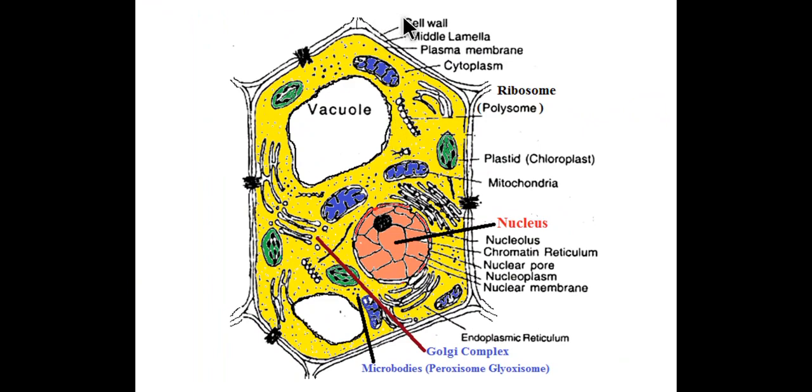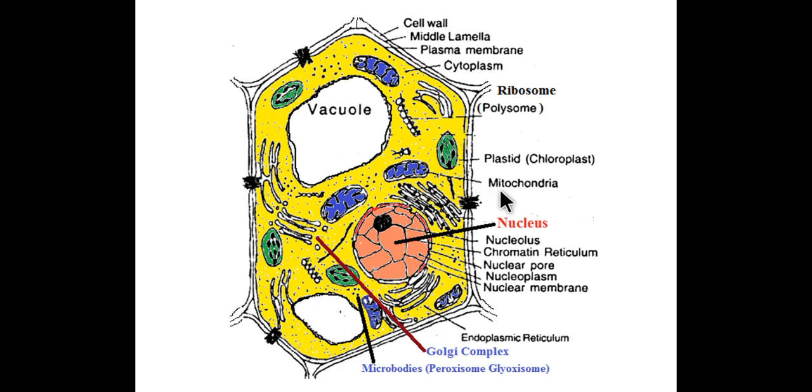The plant cell shows cell wall, this is the middle lamella, this is the plasma membrane, cell wall followed by the plasma membrane, then this is the cytoplasm, the ribosomes. Sometimes ribosomes are in a chain on mRNA called polysome. The plastids are present in the plant cell. The chloroplast is common type of plastid.